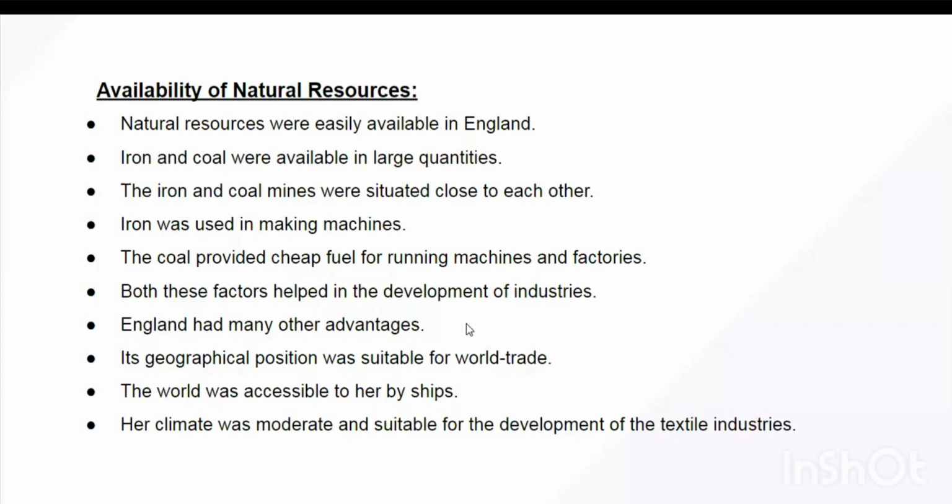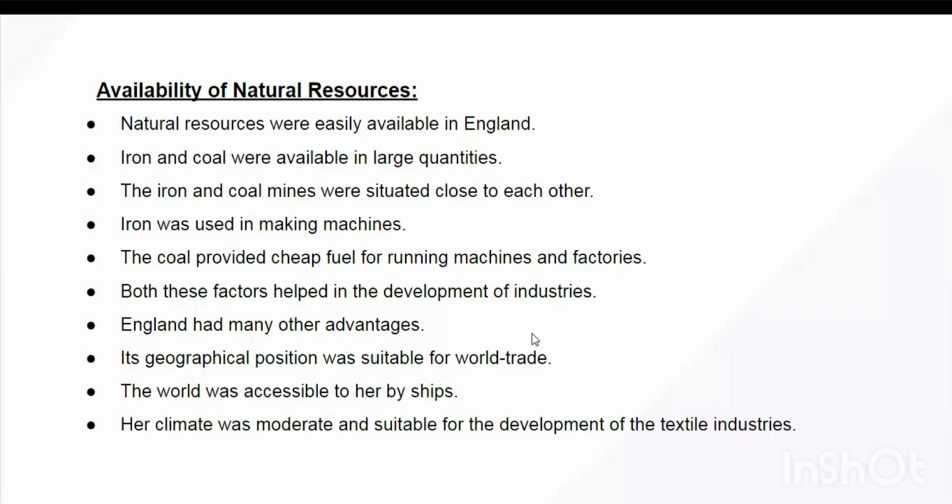One more thing you can see, if you know the location of England, it is located in the mid part, correct? On the world map, if you imagine, where is England located? In the central location. And from England, all the geographical sea routes of the world are easily accessible. From England, you can easily come to the African continent, you can go to North America, you can come to Asia. So the geographical position of England was actually suitable for world trade. So even that was an advantageous thing for England. So all these things favored the industrial revolution to happen in England.